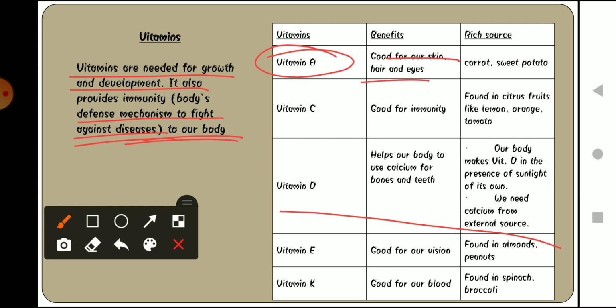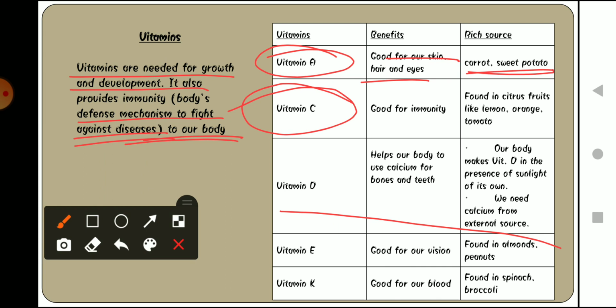Taking vitamin A will make our skin, hair and eyes very good. They will be in good shape. And from where can we take vitamin A? The sources of vitamin A are carrots and sweet potatoes.